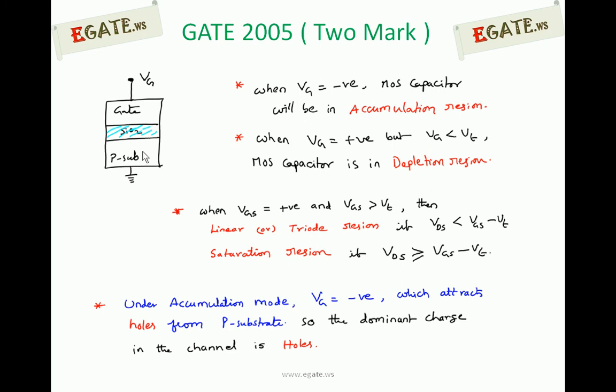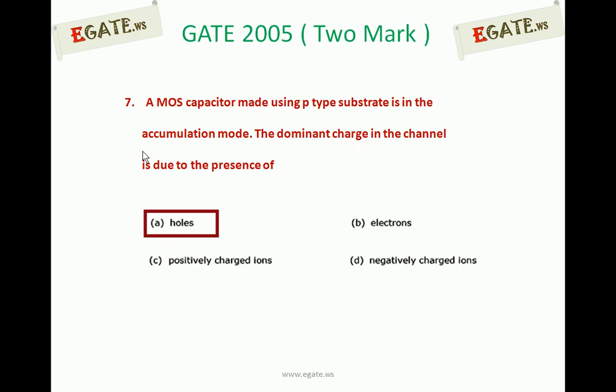So under accumulation mode, the gate voltage is negative, which attracts holes from the p-type substrate. The dominant charge present in the channel is holes. The correct answer for the question is holes, A. Thank you.